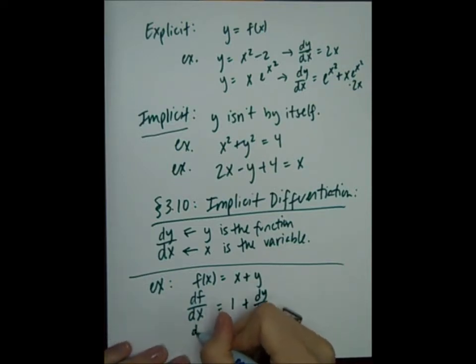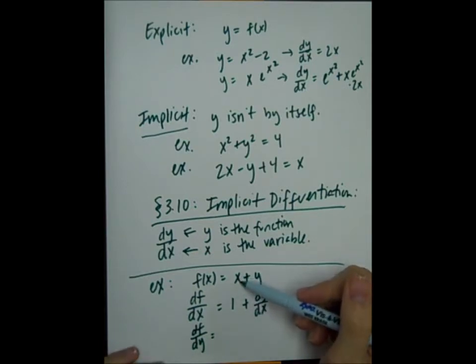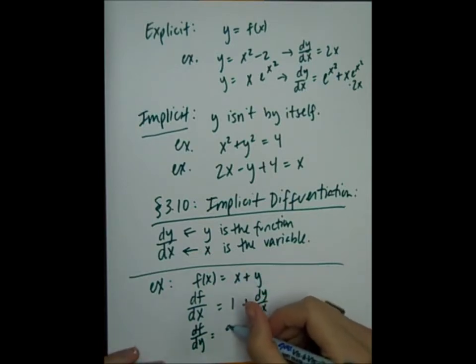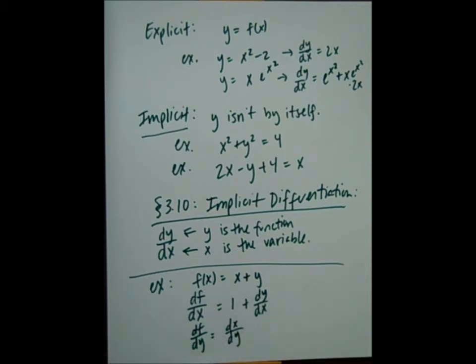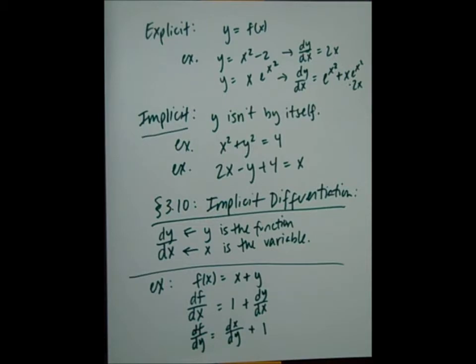Okay, let's try the derivative of f with respect to y. So now y is my variable. x could be a constant, x could be a function, we don't know. So what's the derivative of x with respect to y? Well, we don't know, so we would just say dx/dy. And now what's the derivative of y with respect to y? That would just be 1.